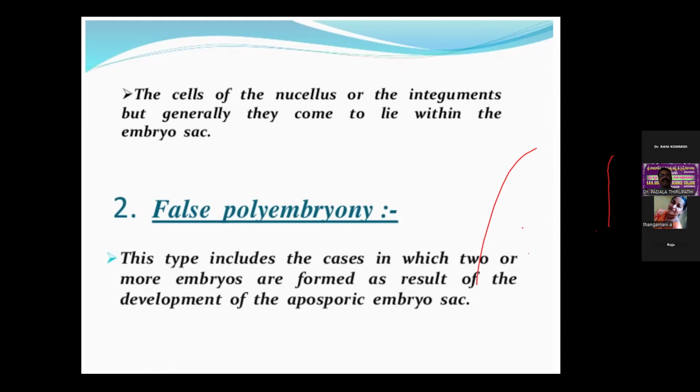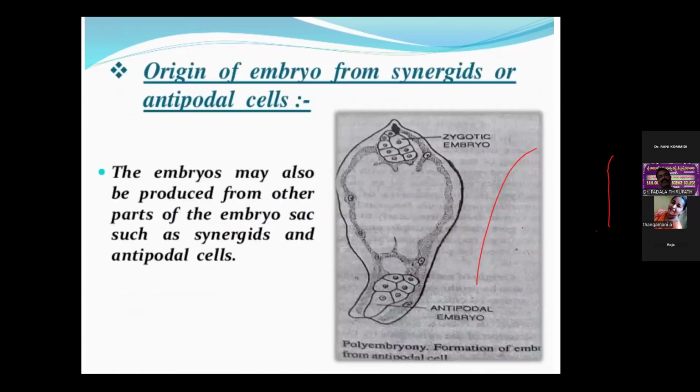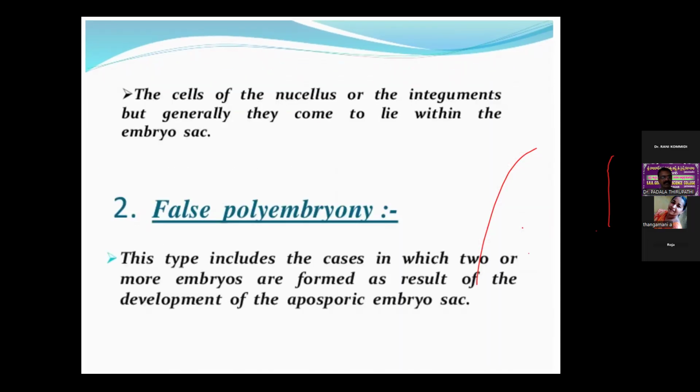These all make up false polyembryony. So this type includes the cases in which two or more embryos are formed as a result of the development of the aposporic embryo sac.